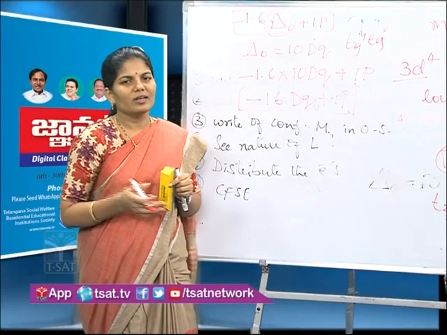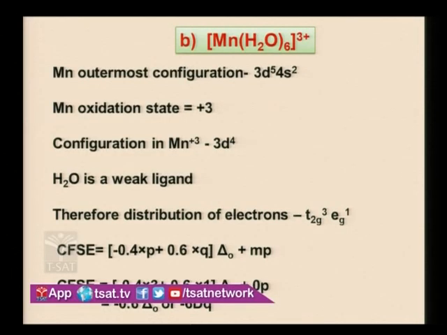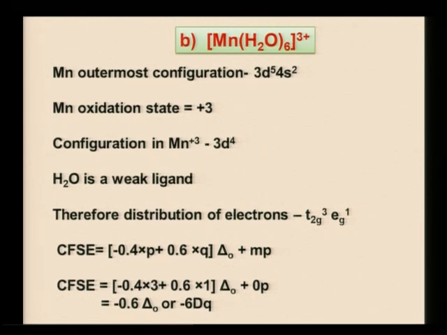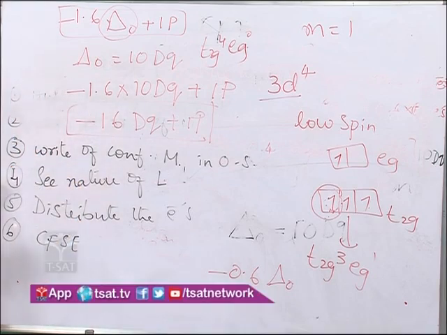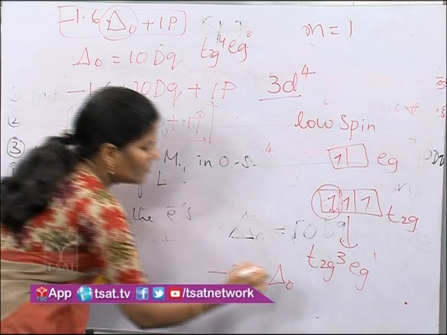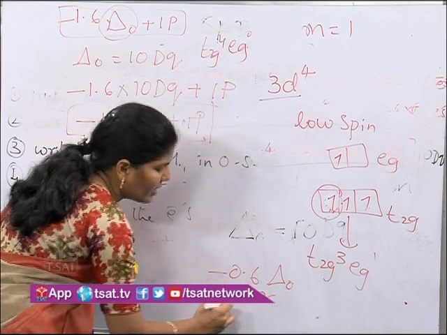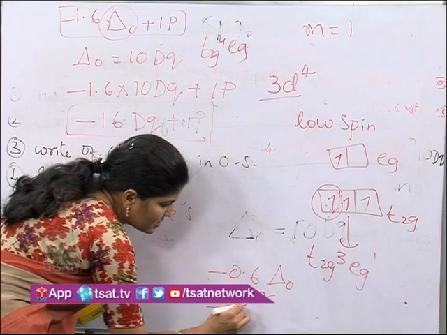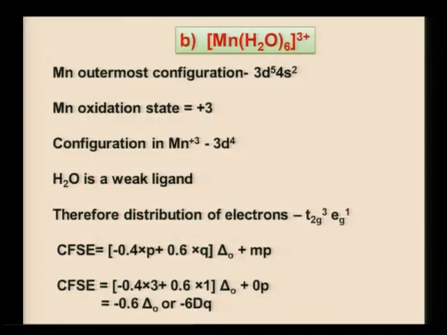Now you can calculate the CFSE, and the final answer you will get here is minus 0.6 delta O. There are no electron pairs, so M is equal to 0. We only have minus 0.6 delta O, or we can write minus 6 Dq.